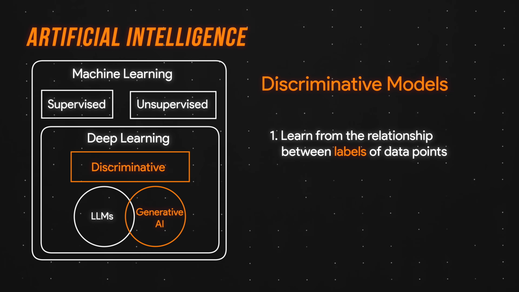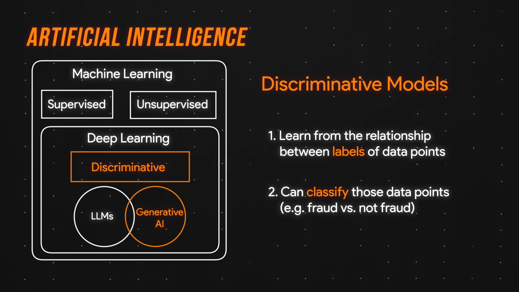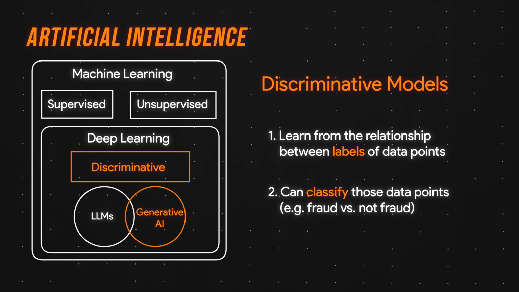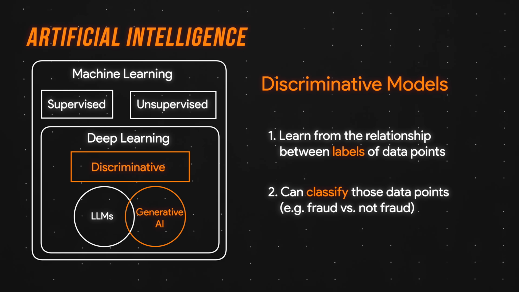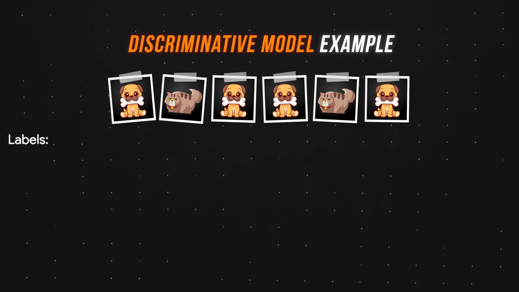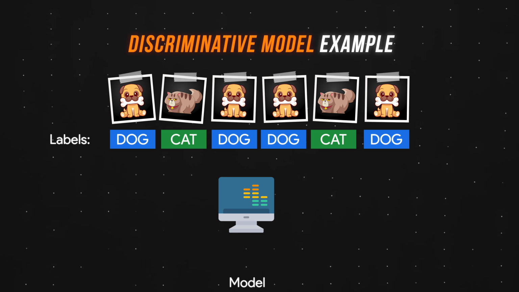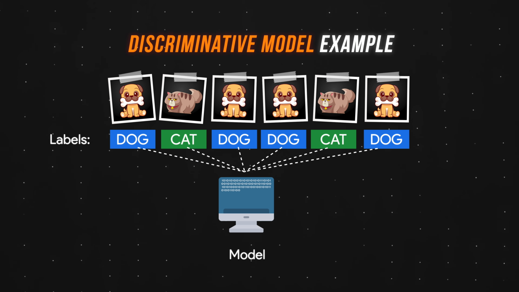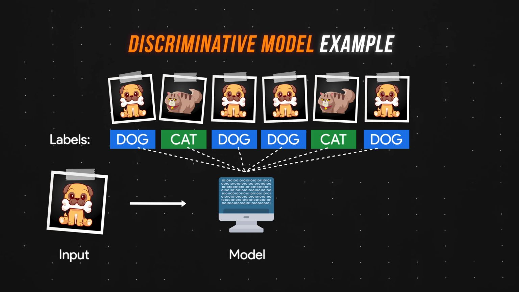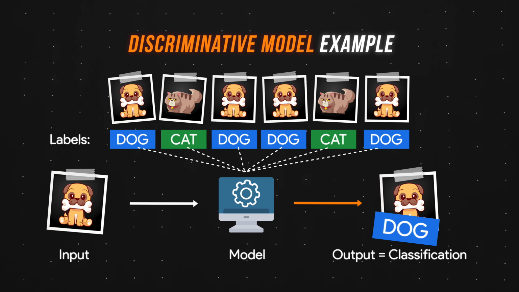Discriminative models learn from the relationship between labels of data points and only have the ability to classify those data points. Fraud, not fraud. For example, you have a bunch of pictures or data points. You purposefully label some of them as cats and some of them as dogs. A discriminative model will learn from the label, cat or dog, and if you submit a picture of a dog, it will predict the label for that new data point, a dog.